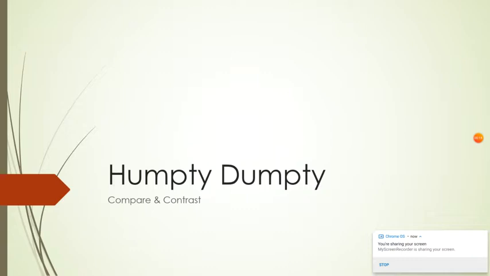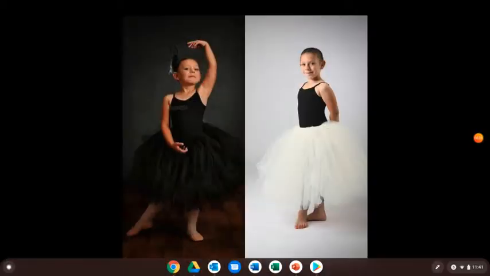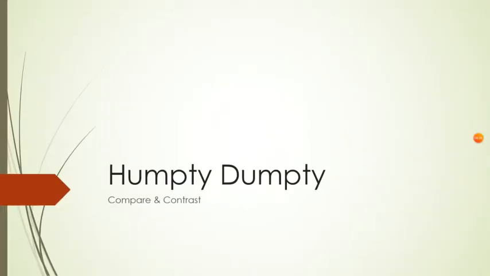But this PowerPoint can actually be used at home with parents, or if parents had access to just the rhyme and the book that's mentioned, they could do it without the PowerPoint. But I'm just going to run through it. I'm not going to complete the entire read aloud because it is a little long, but we can summarize and we can do the Venn diagram at the end. So here is the lesson.